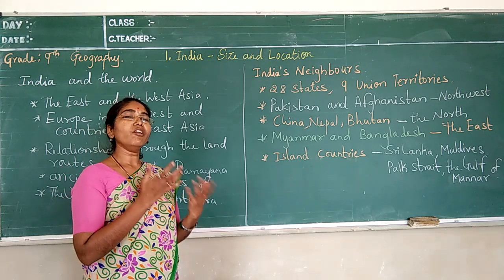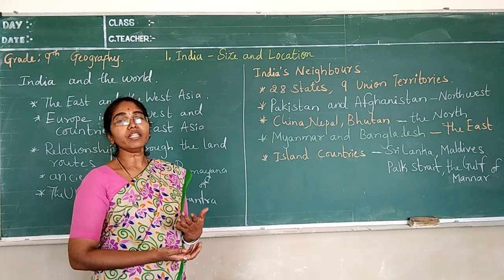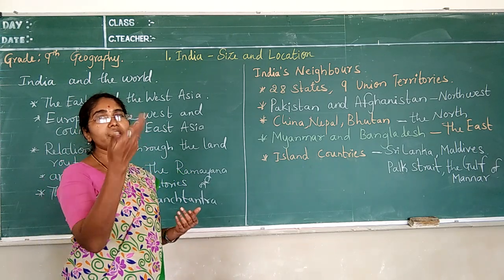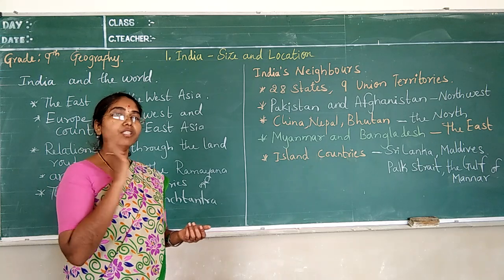Such things were elaborated. How were they connected to our country? They were connected mainly by two things: one is the land route, and another is the water route.